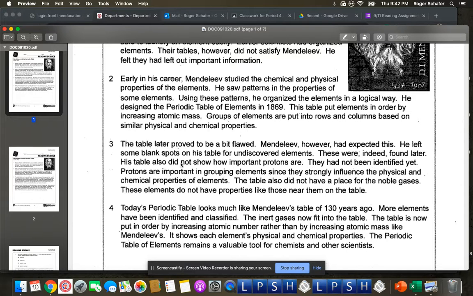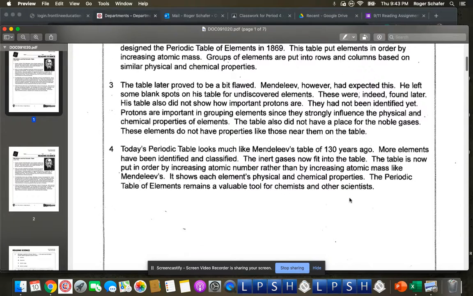His table also did not show how important protons are. They had not been identified yet. Protons are important in grouping elements since they strongly influence the physical and chemical properties of elements. The table also did not have a place for the noble gases. These elements do not have properties like those near them on the table.